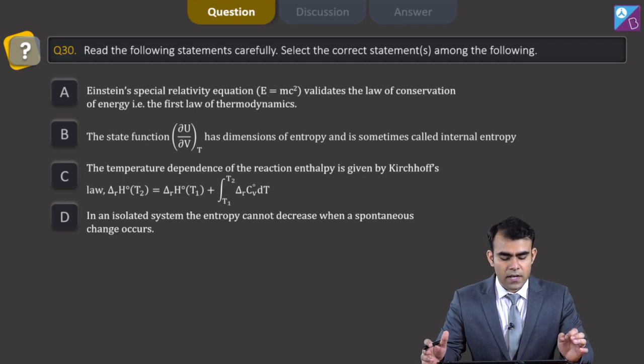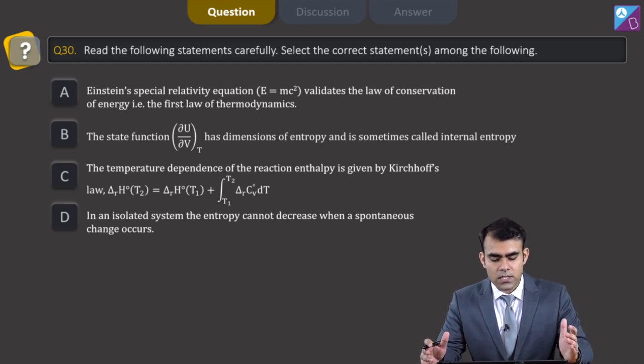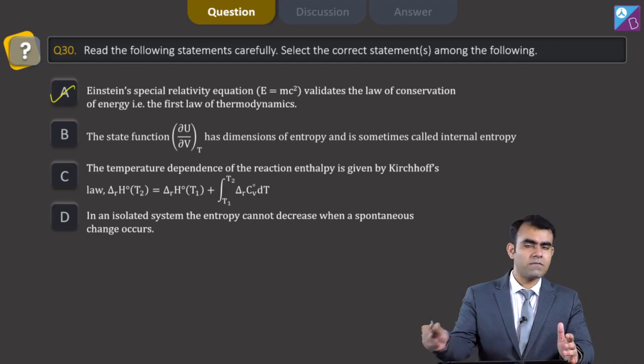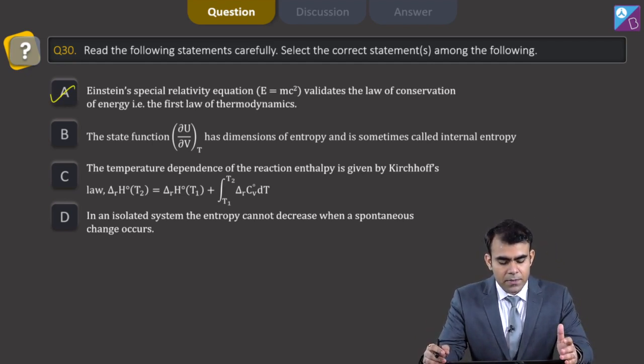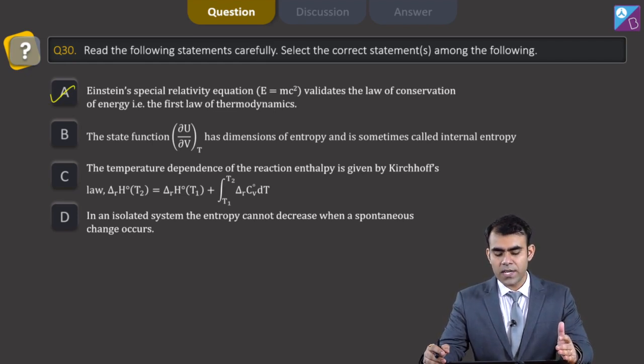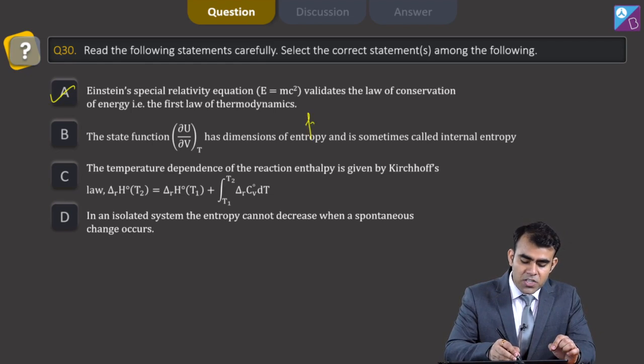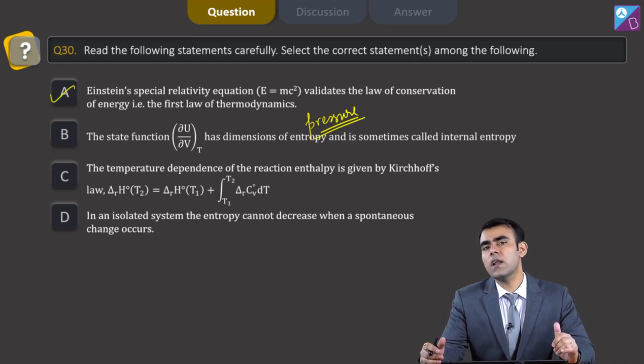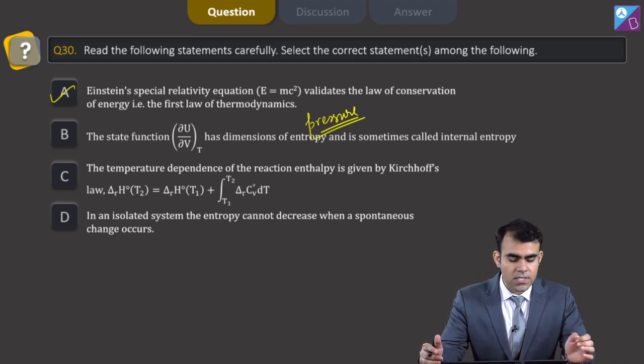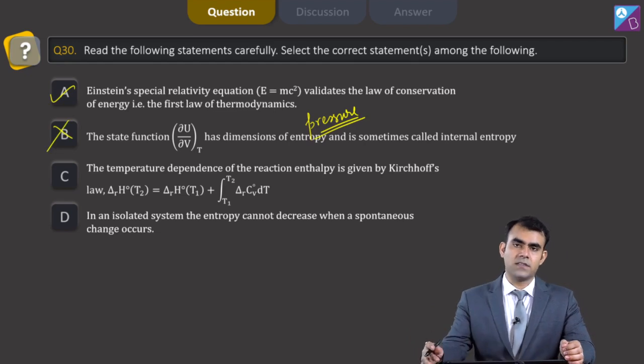So yes, Einstein's special relativity equation validates the law of conservation of energy. The second statement says the state function del U by del V at constant T has dimensions of entropy and is sometimes called internal entropy. No, if you have studied the first law of thermodynamics, then you get this expression and you know that del U by del V has dimensions of pressure, not entropy, and it is called internal pressure. So this statement here is incorrect.